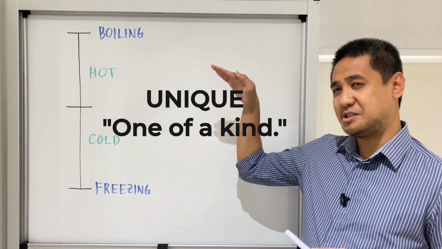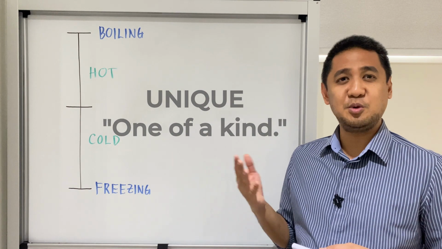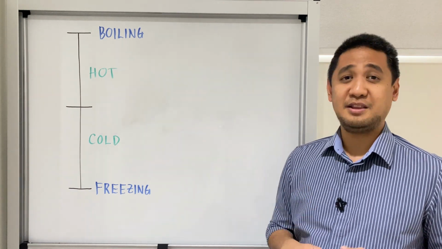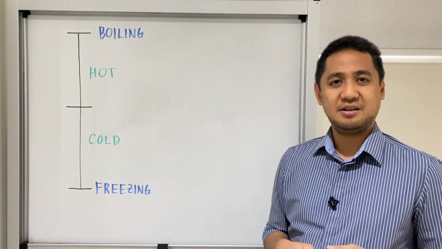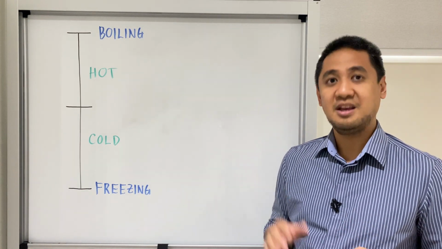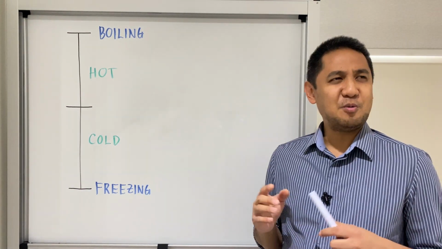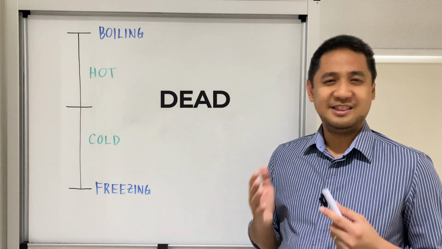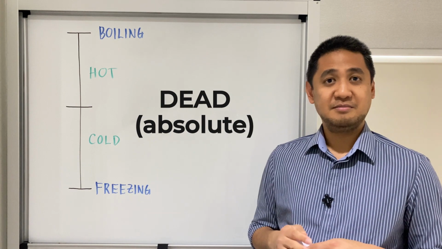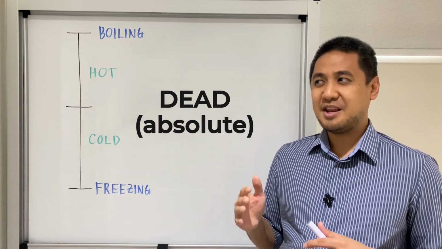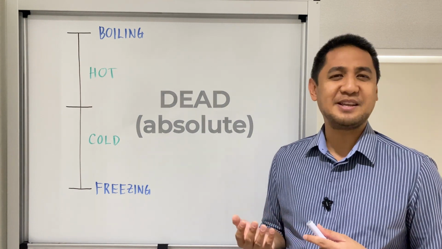You cannot make it more intense or less intense, there's only one. So when you say that something is unique, you know there's only one of it. So no one really says very unique or extremely unique, because the word unique already means one of a kind. Another example, if you look at the word dead, dead is absolute. It's either you're dead or you're alive, yes or no. So you cannot say very dead or fairly dead, because it doesn't make sense.